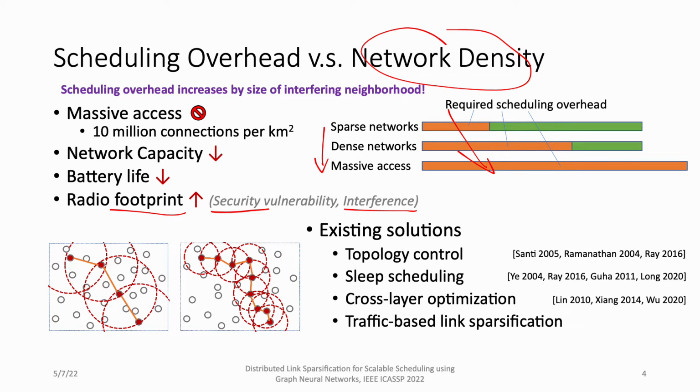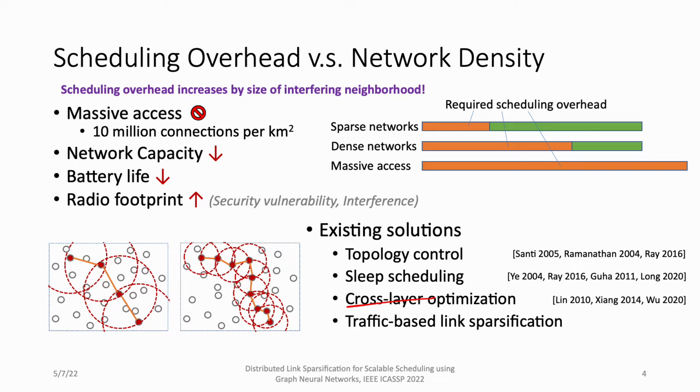To address these problems, there are existing solutions. Topology control could reduce the transmit power so that the number of interfering neighbors is reduced. This approach has limitations, such as increased hop distance between source and destination. This means longer latency as well as overhearing. Another one is sleep scheduling, which puts nodes into periodic sleep so that at a given time there are fewer active nodes in the wireless network. This approach, however, only applies to sensor networks where the traffic demand is very low.